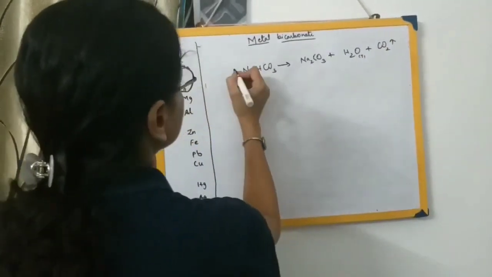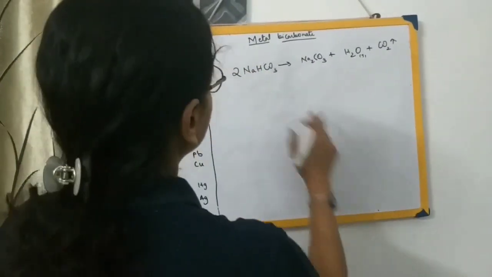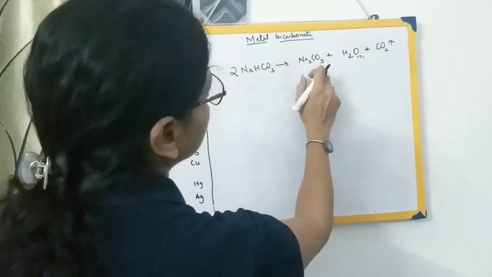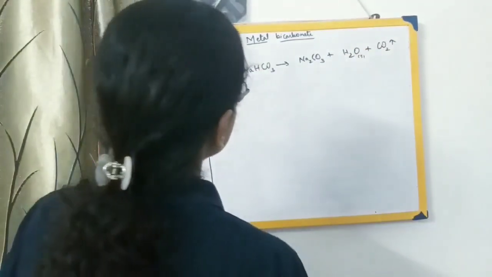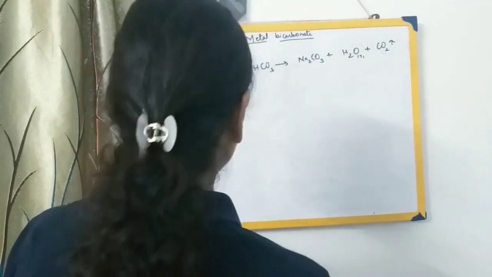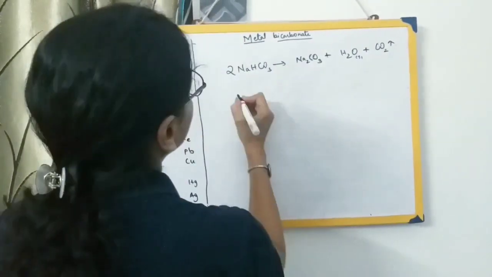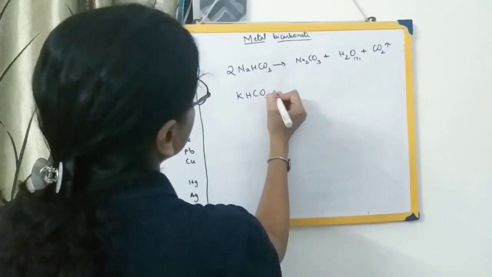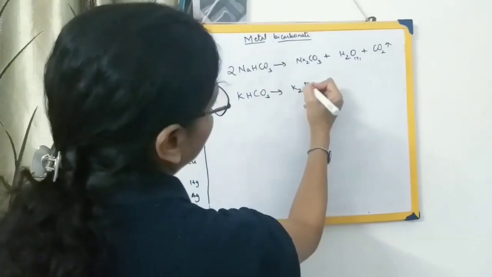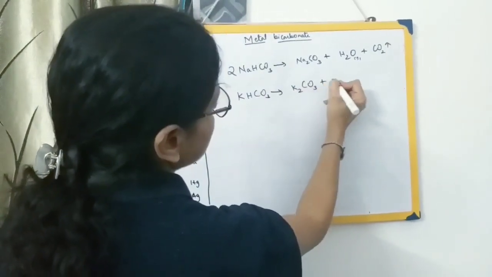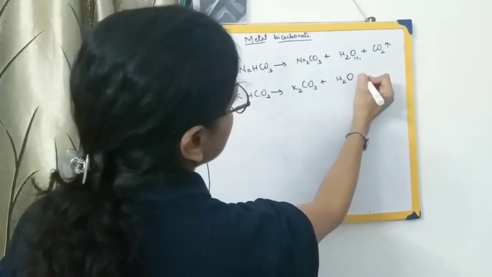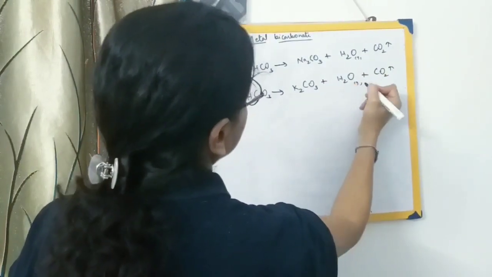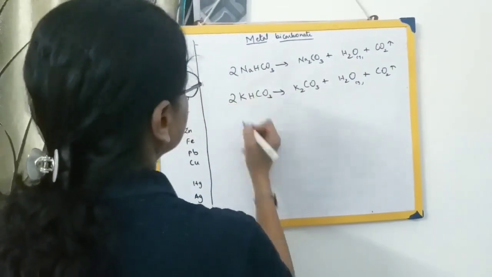This is 2 over here, so this will be 2 over here. Let me check whether it's balanced. Hydrogen is 2 on both sides, and oxygen is 6 on both sides, so everything has been balanced. Let's take potassium bicarbonate, KHCO3. In the same way it gives K2CO3 plus H2O plus CO2. Again the water is in the gaseous state, so here this will be 2KHCO3.